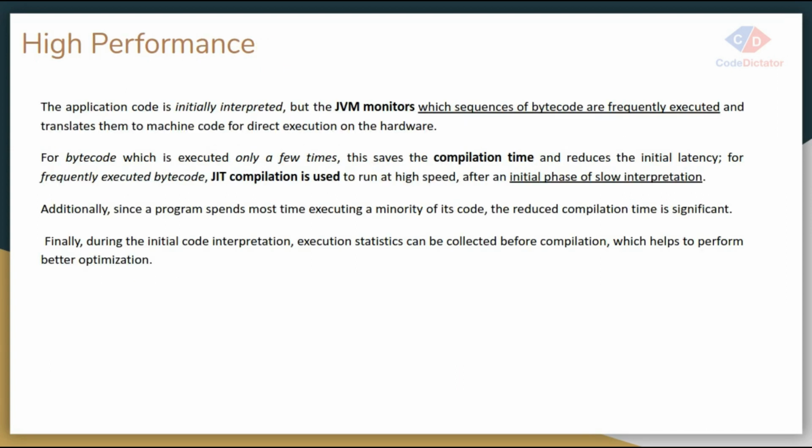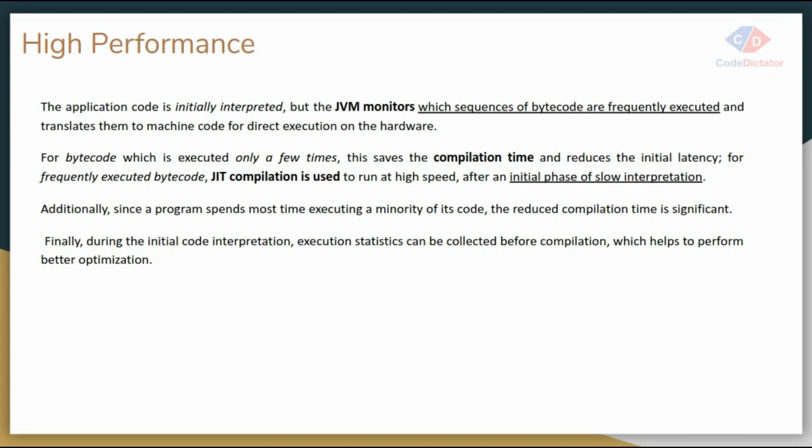High performance. Whenever we are running our Java code, it is compiled by the compiler and run by your interpreter. The first time it takes a little bit of time to run your application because it is converting each set of instructions into the machine-readable format, that is called bytecode. But when you are running the same code a second time, that code is already converted into bytecode. So the second time the JIT, the just-in-time compiler, will be used, and that will interpret your code which is already converted into the machine code.